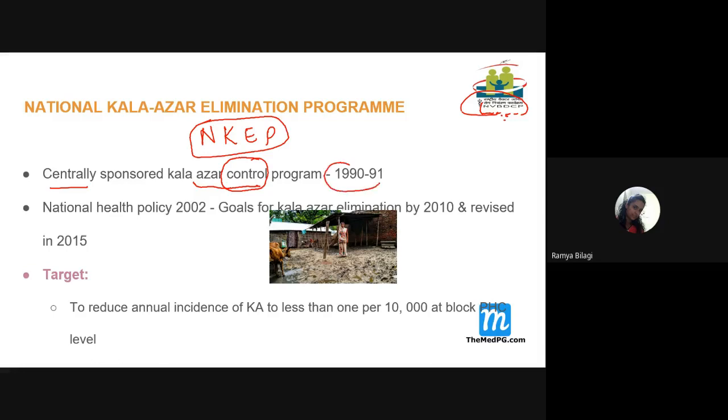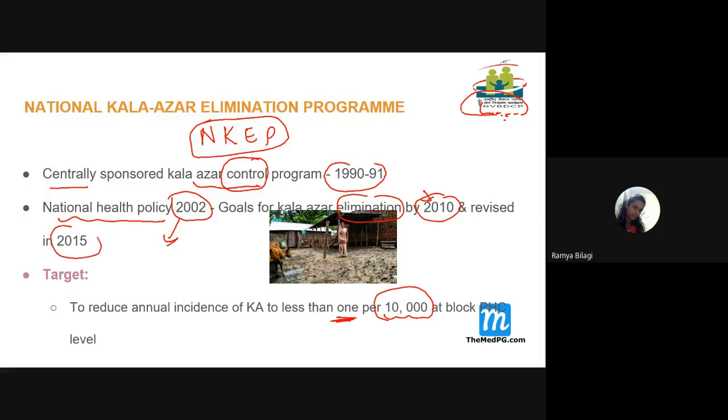Then in the year 1990-91, the control program was started, and later the national health policy, in the year 2002, set up the Kala Azar elimination goals. In that policy it has been said that by 2010 we need to see less than one Kala Azar case per 10,000 people at the CHC or block PHC level. So this is the target given by the national health policy for the elimination of Kala Azar by 2010. Then we could not achieve it.